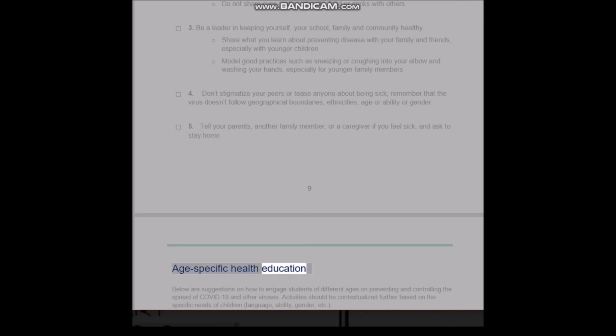Age-specific health education. Below are suggestions on how to engage students of different ages on preventing and controlling the spread of COVID-19 and other viruses. Activities should be contextualized further based on the specific needs of children, language, ability, gender, etc. Preschool: focus on good health behaviors, such as covering coughs and sneezes with the elbow and washing hands frequently.